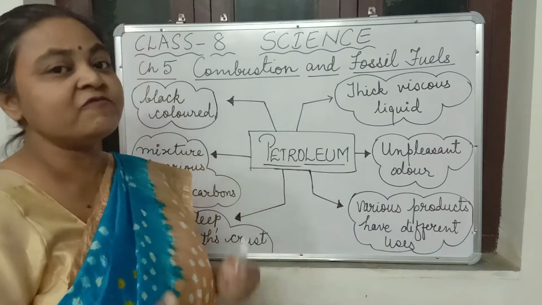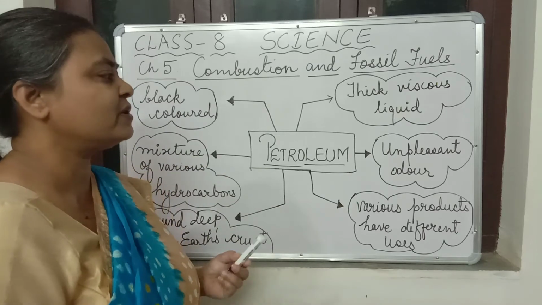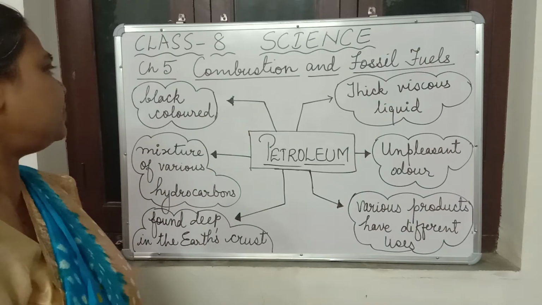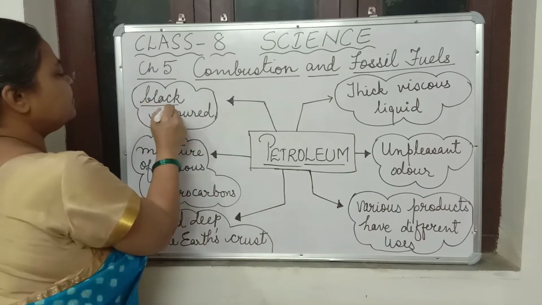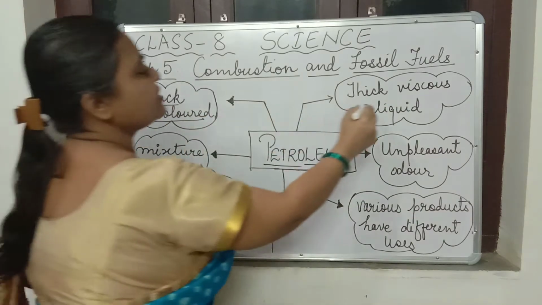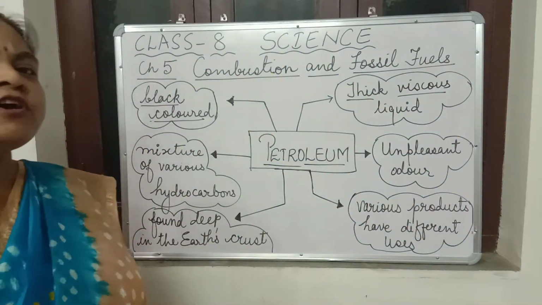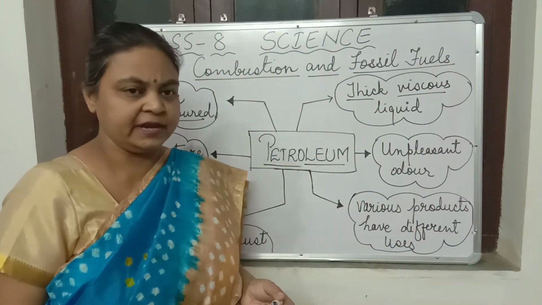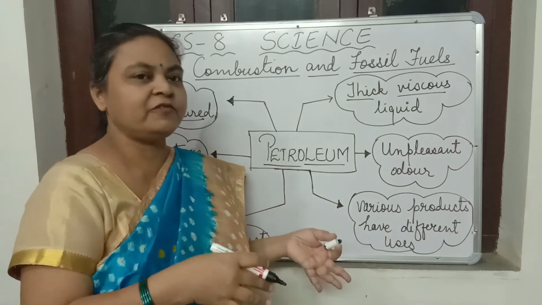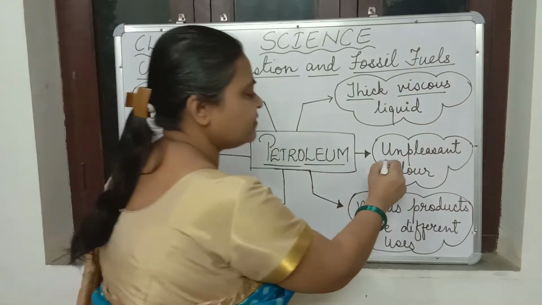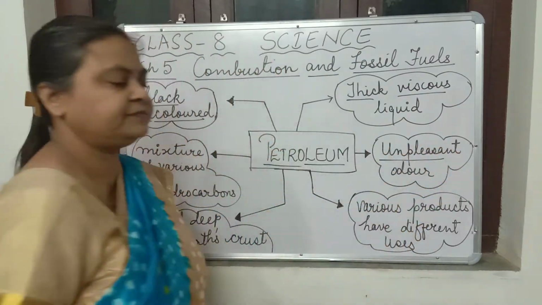Now let us see what petroleum is and what it looks like, what its smell is and all that. Petroleum is a dark colored, black colored, thick viscous liquid. Viscous liquid means one which does not flow easily, right? It does not flow easily like water. It is a thick liquid. Its smell is not very good, an unpleasant smell.